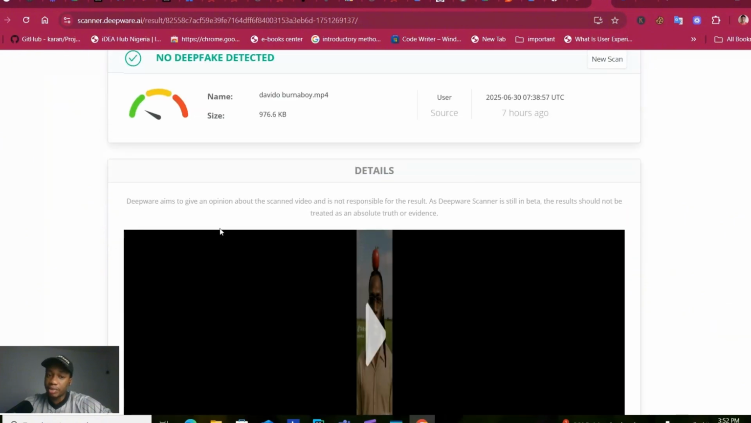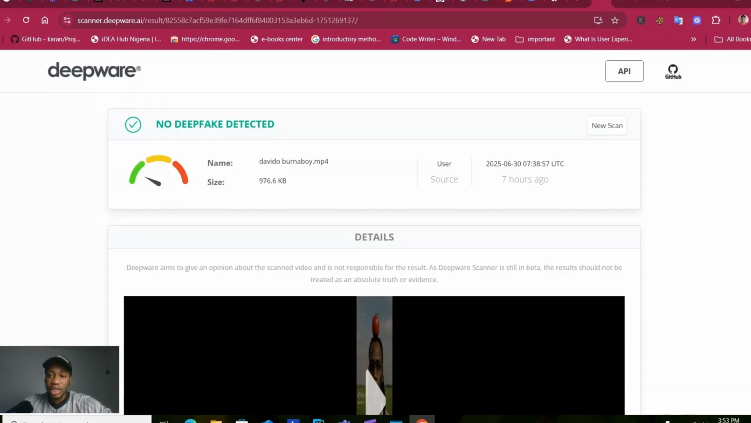So it says Deepware aims to give an opinion about the scan video. It is not responsible for the results as Deepware scanner is still in beta. The results should not be treated as an absolute truth or evidence. So yeah, they're clearly saying they're not perfect, which is understandable. So let's scan another one.